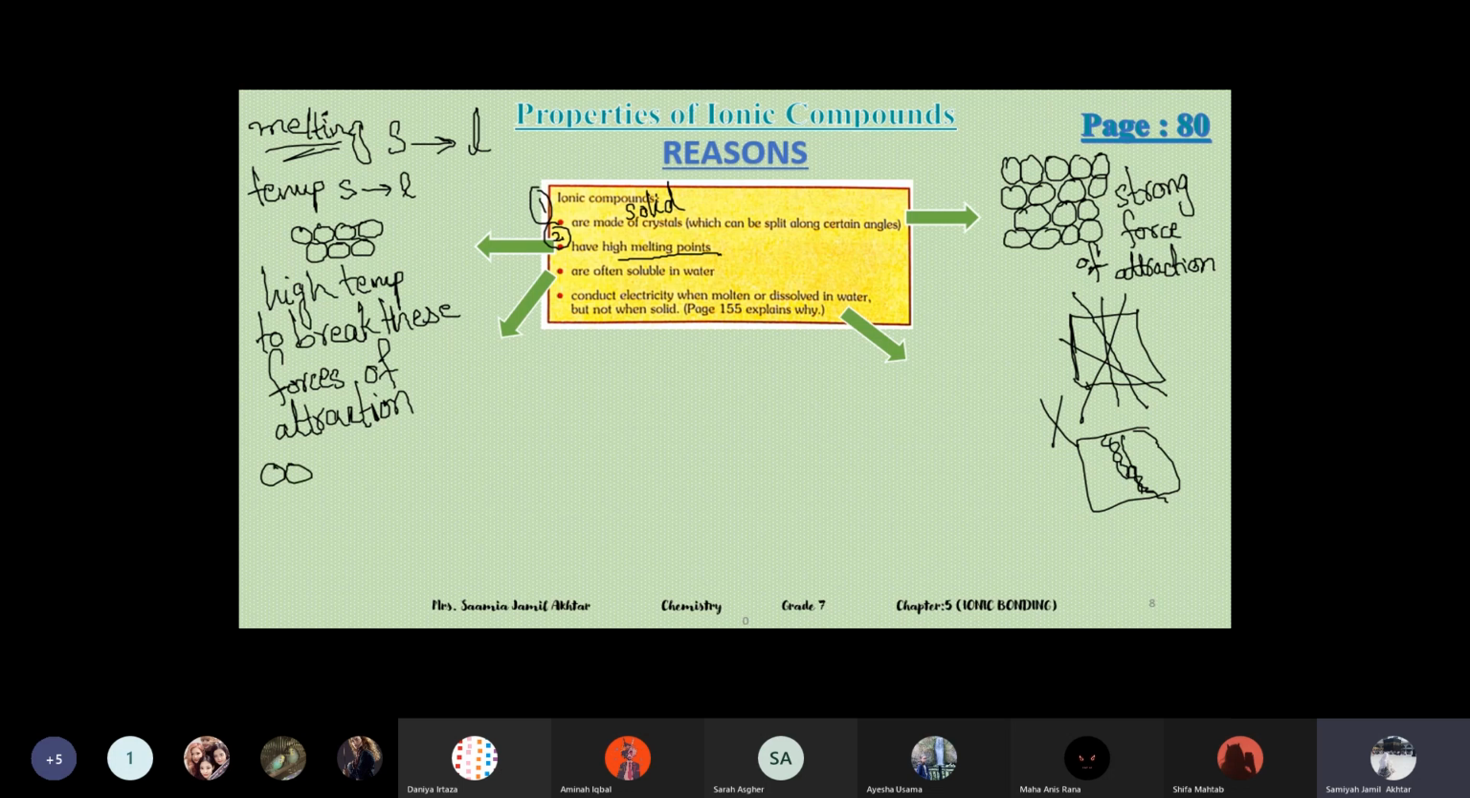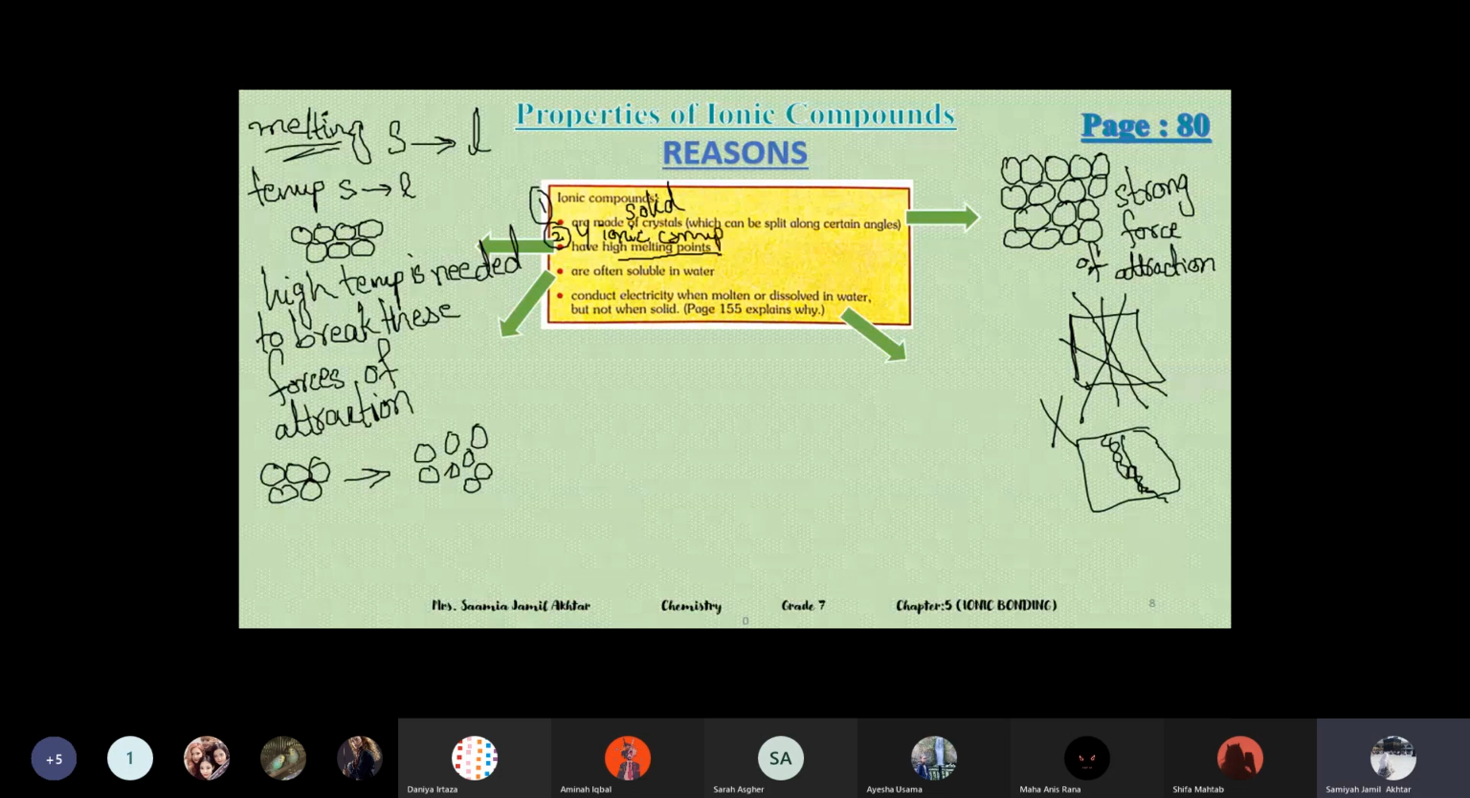So they have a very tight structure. They are tightly packed and they get loosened up. They turn into liquid particles. How do they turn into liquid particles? The force of attraction breaks between them, and they need very high temperature energy to overcome these forces and turn into liquid. That is why it is written that they have high melting points. Very high temperature is needed to break these forces. You should know these reasons in the exam, that why ionic compounds have high melting points.